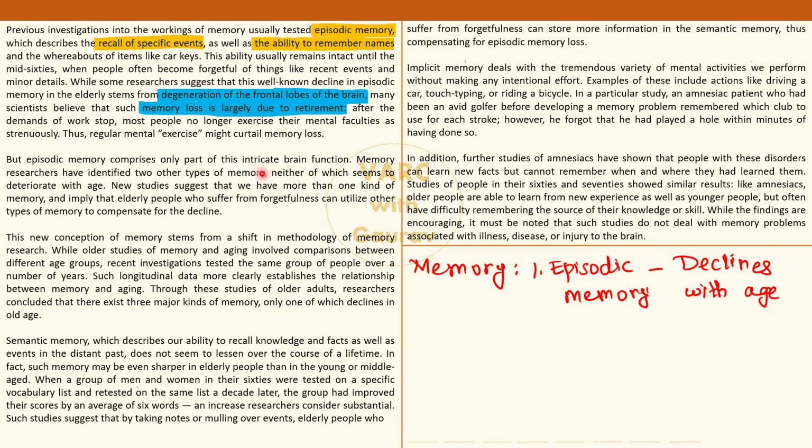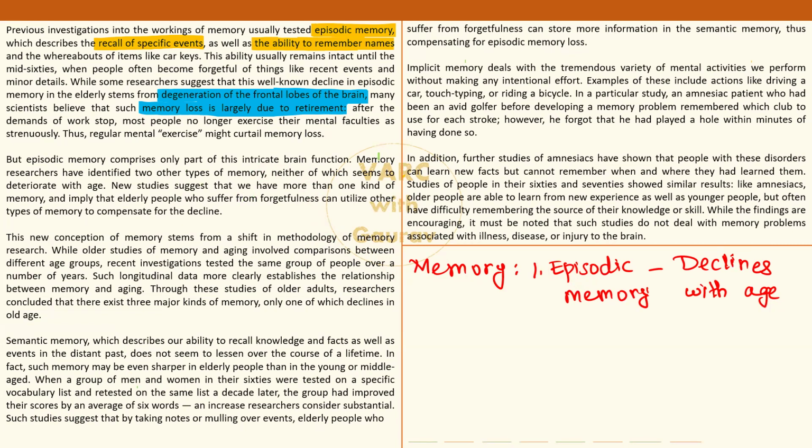Pause a minute, रुको. We don't have just episodic memory. Other kinds of memory are also there. ठीक है. क्या चल रहा है? According to the author, there are at least two other types of memory. And what is the good news about those? These two kinds of memory, they don't degrade, they don't become bad or weak because of age.